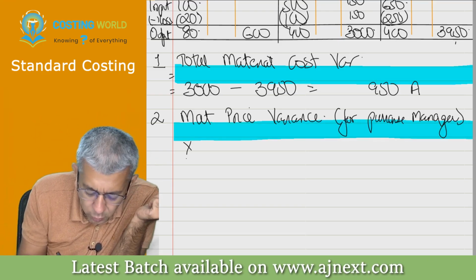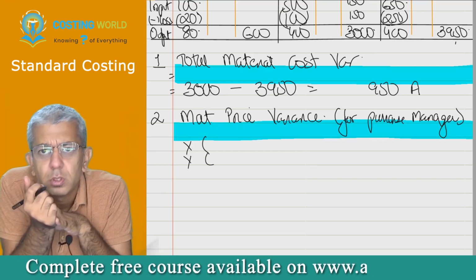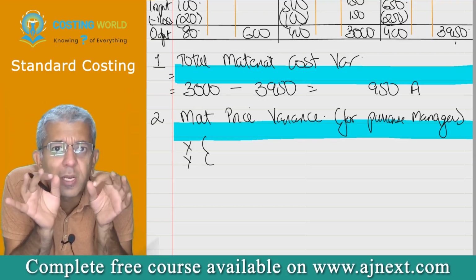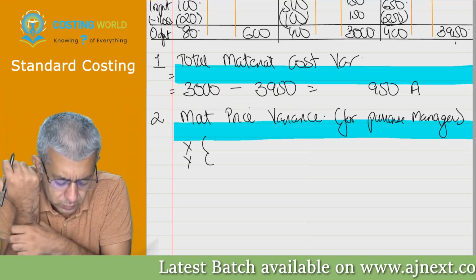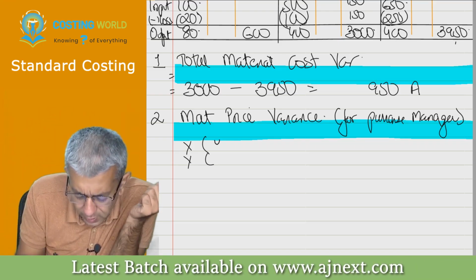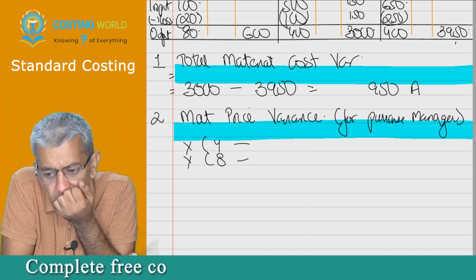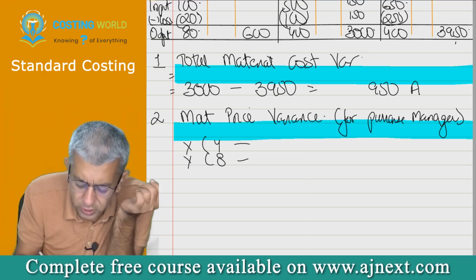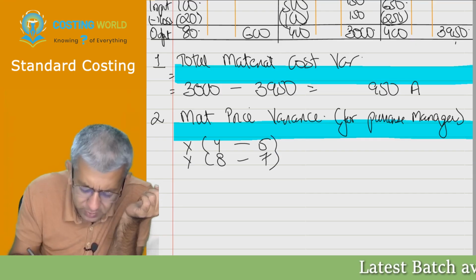I was speaking to my purchase manager and I asked him, what did you have to do? He told me, sir, I had to purchase X and Y. I said, that's okay, but at what rate did you have to purchase X and Y? You tell me two numbers, please. 4 and 8, write down. Then I asked him, in reality, at what rate did you purchase? Obviously he'll say which two numbers? 5 and 7.